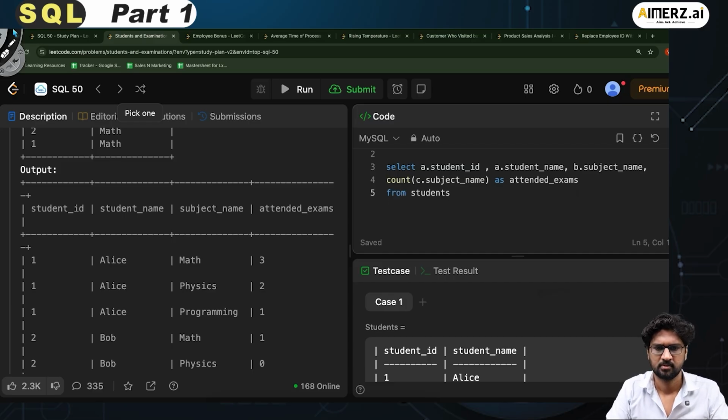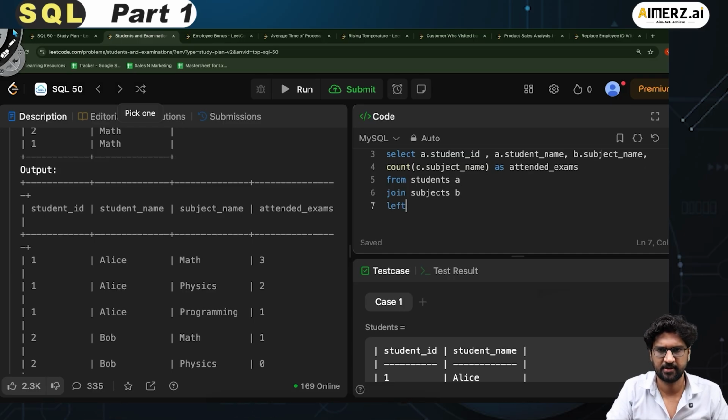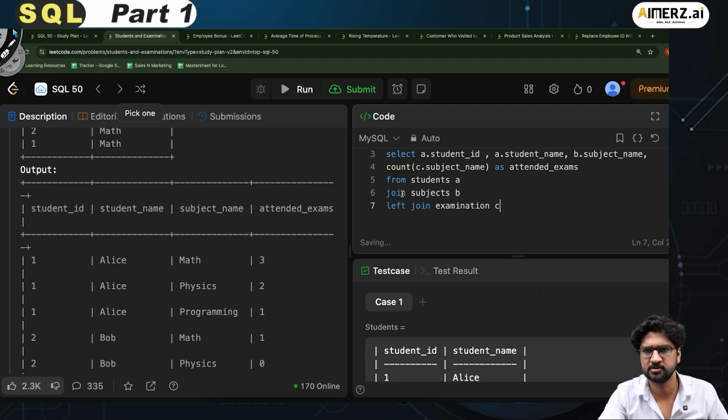Then I'll say from students A, and then I say join, and I call it subjects B, and then I say left join examination. So student A join B, and then the left join.